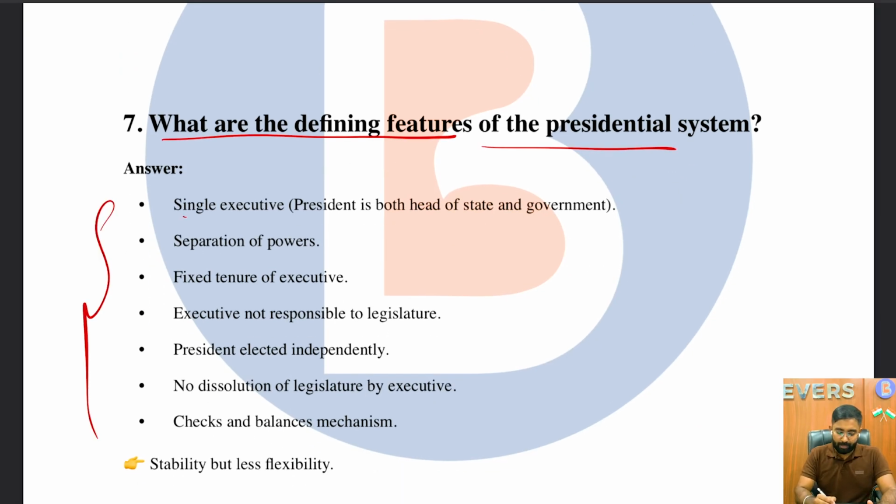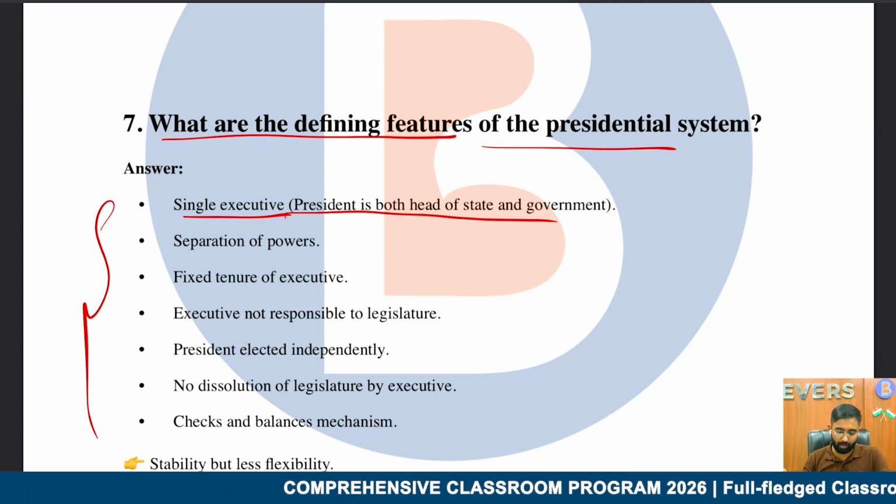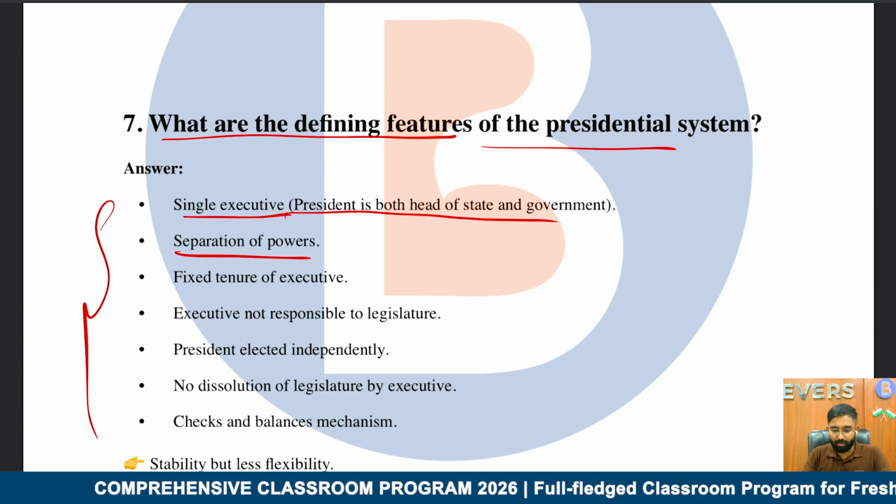Very important. Single executive. The President is both head of state and government, unlike in the parliamentary system of government where we have two heads. One is the nominal head and the other the real head. The real head completely holds the power of the executive, appoints the Council of Ministers, and is basically the head of the government. Then we have the nominal head, who is just the ceremonial head, like the president of the country. Next is the separation of powers.